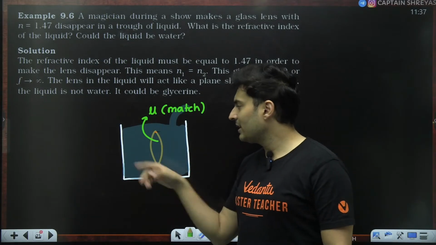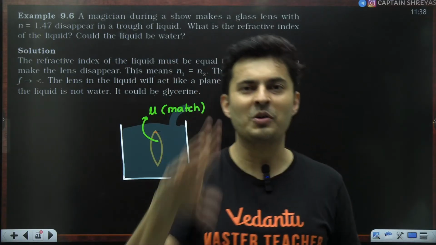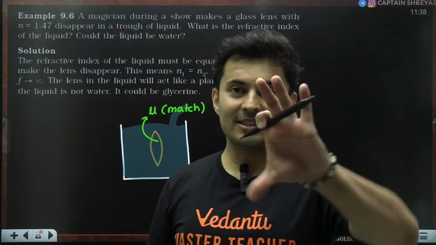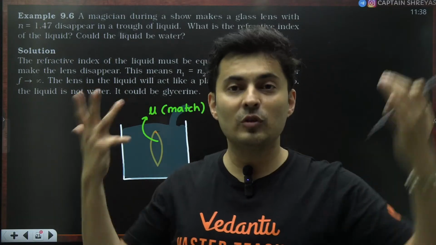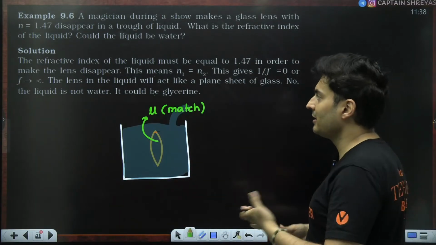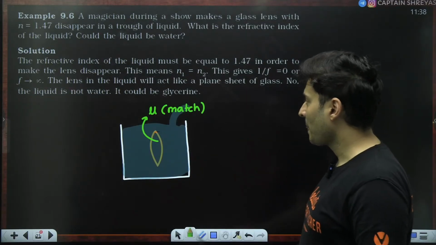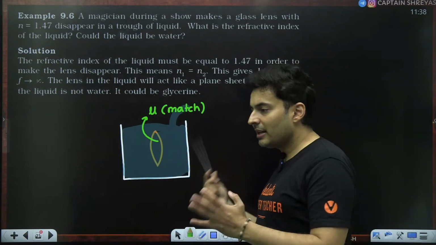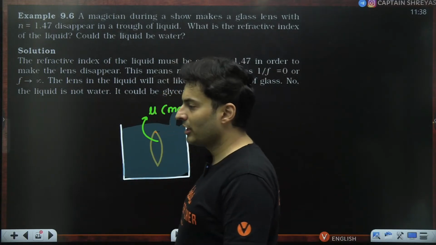If the refractive indices were different, then the rays will get distorted and you will feel, okay, something is wrong over here. Imagine something of the same refractive index, the light won't bend. So there is no way you can tell that something actually is there. Your eyes will be deceived. So that is the reason why you will make sure that the refractive index is very much similar to that of the outside medium, and that's how you can make it disappear.